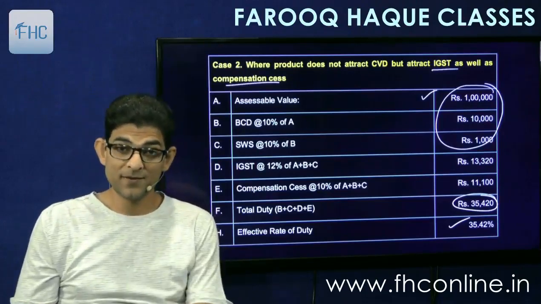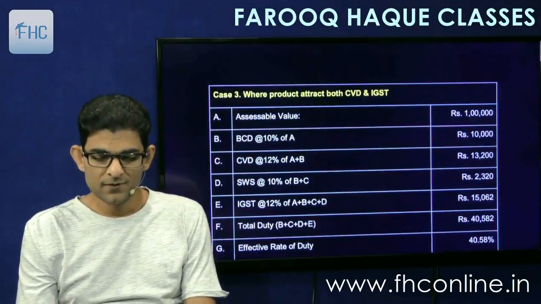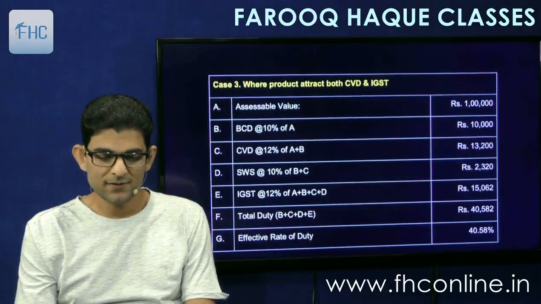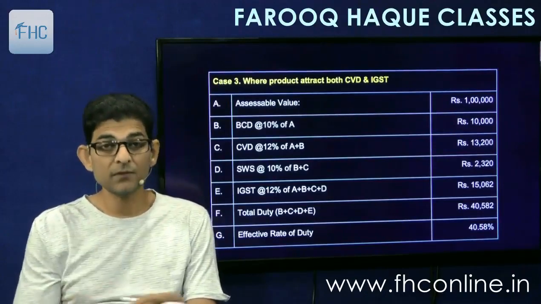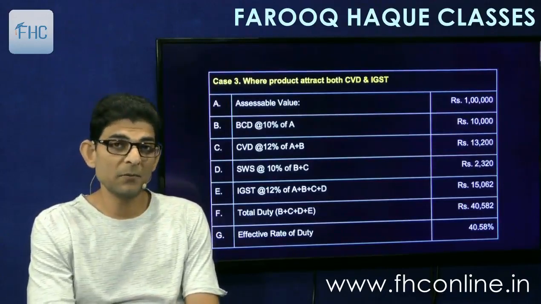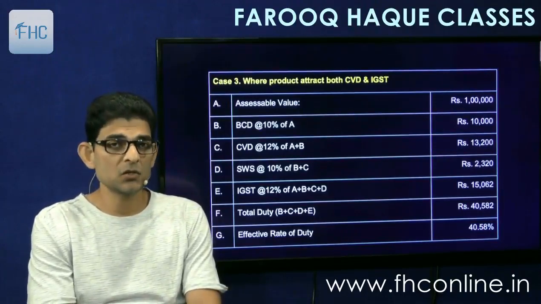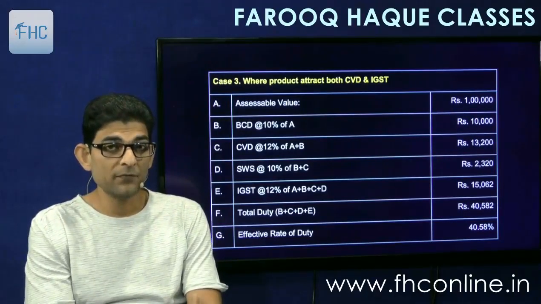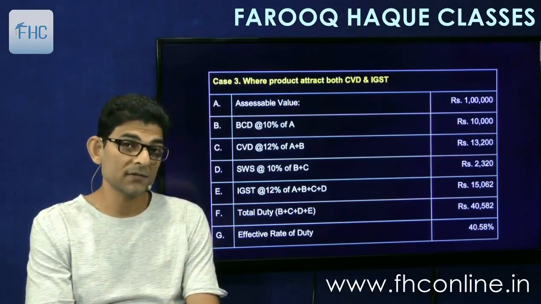Getting it? Excellent. So first BCD, then the other customs duties which are leviable, all the other customs duties. Then finally you will add the surcharge, social welfare surcharge, and then on the total you will charge integrated tax.